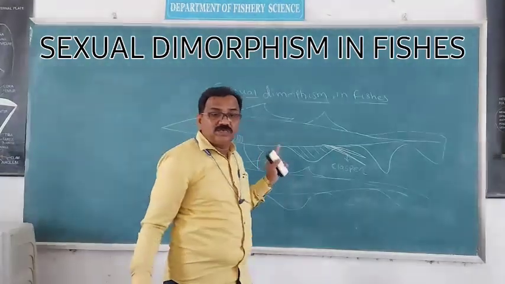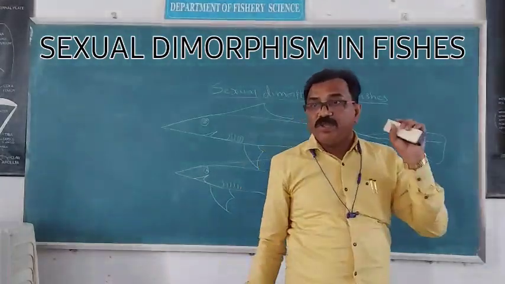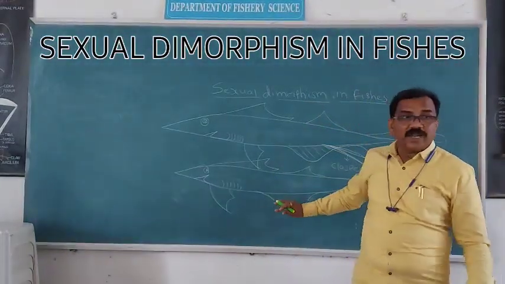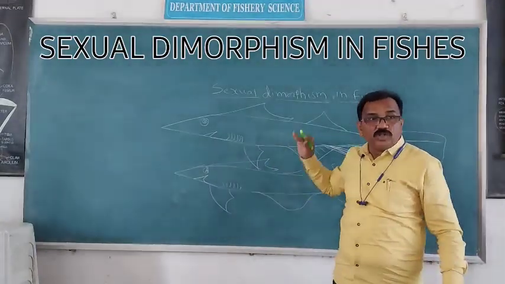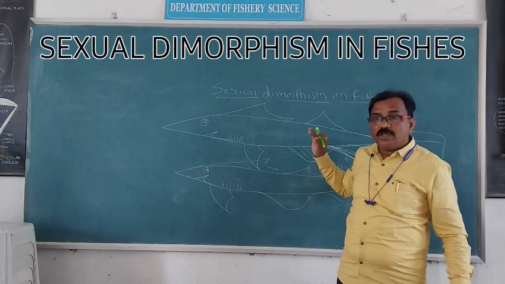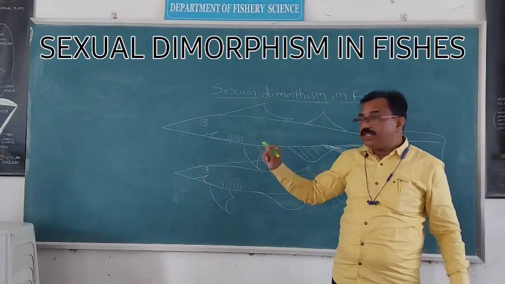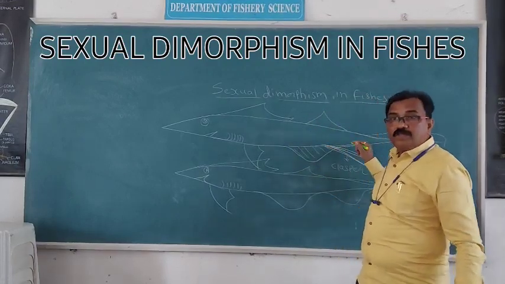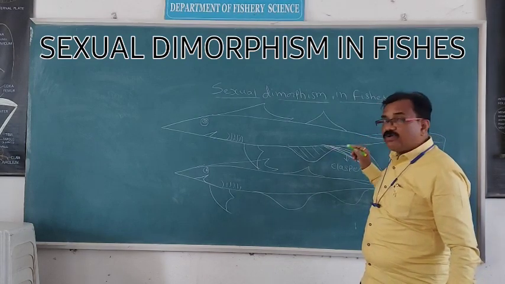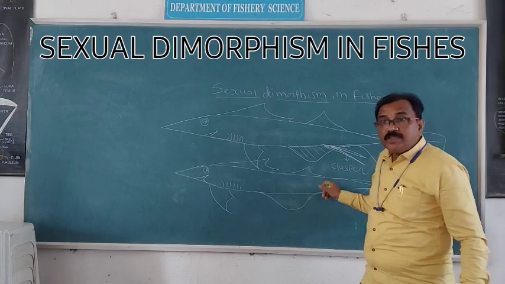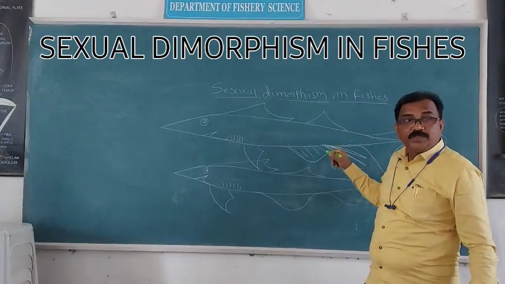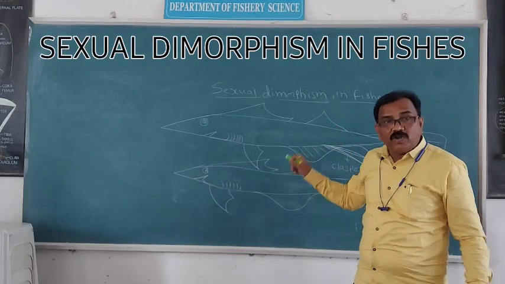What is the sexual dimorphism in the first copulatory organ in Elasmobranchii, in shark? In shark, in Scoliodon, there is a presence of male copulatory organ in male fish, and such male copulatory organ is absent in female fish. This copulatory organ is used at the time of reproduction.